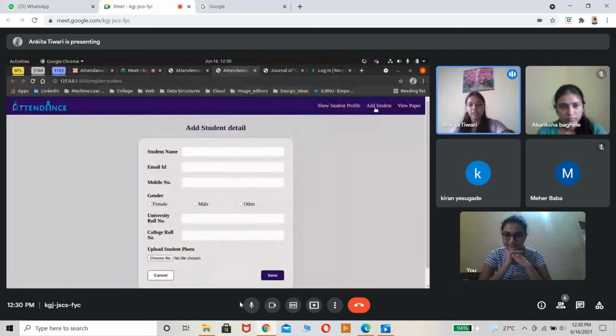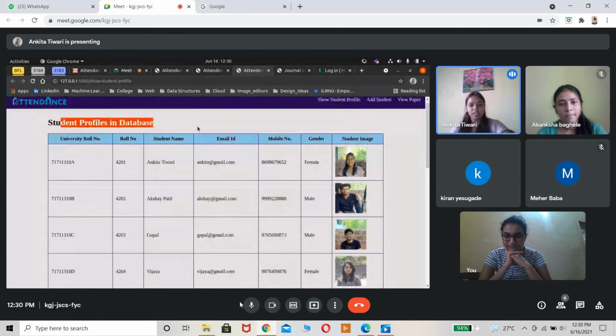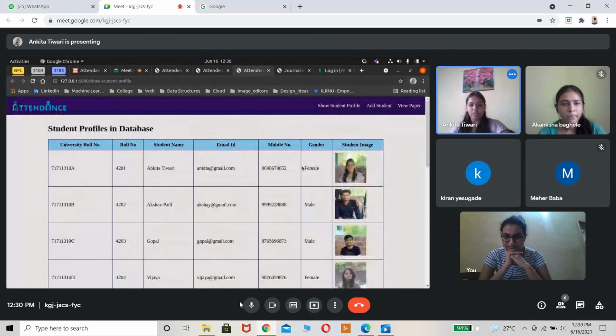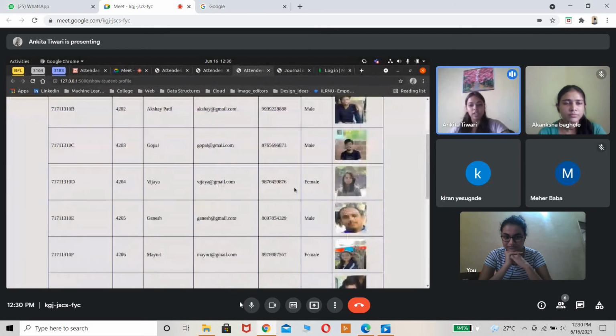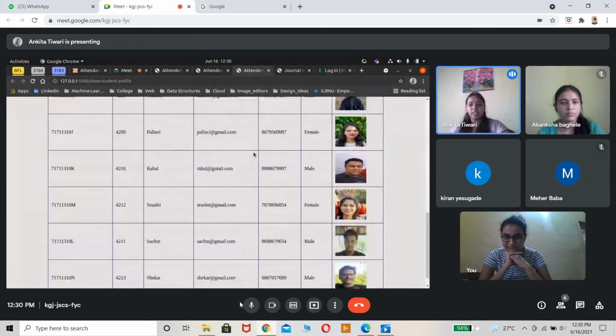And once uploaded, without uploading an image, teachers can also check who is in my database. These are the students I have saved in my database. These are the people, their roll number, name, email ID, mobile, gender. Only this much I have put in at present. And these are the default images which I uploaded while creating the database. So this is a checkup for them.